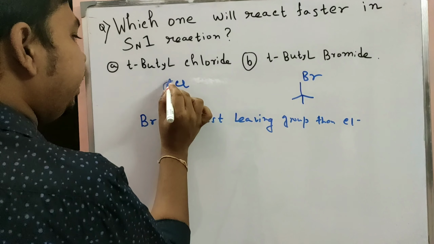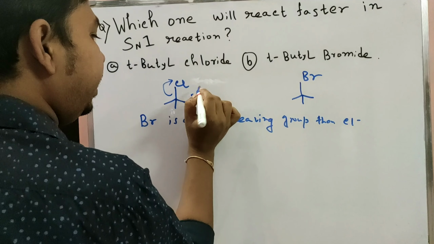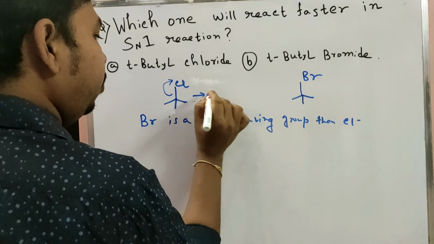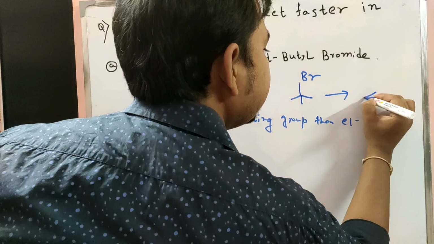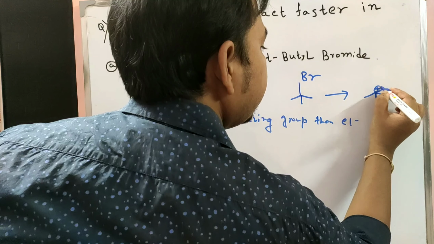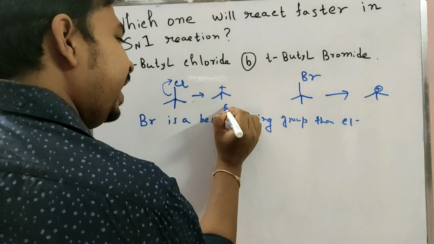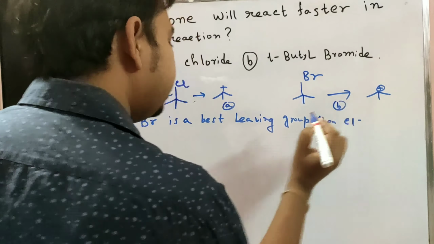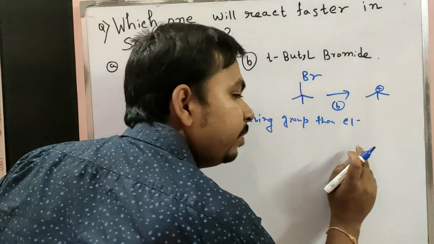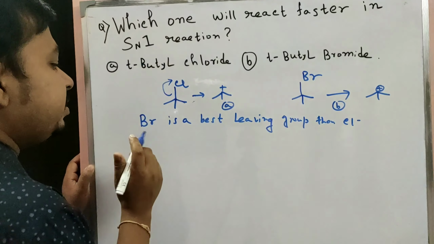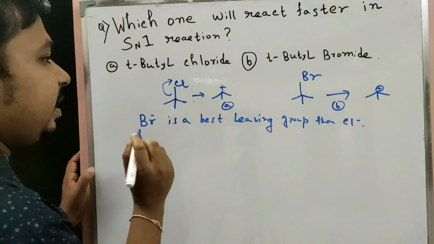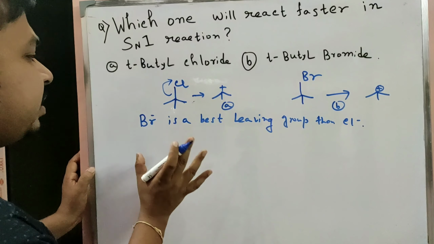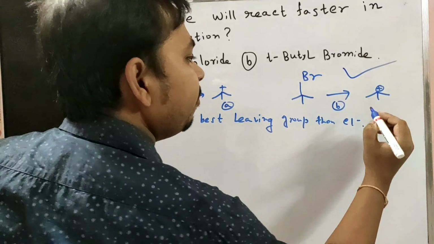So when Cl leaves, the carbocation forms, and the same carbocation forms in case A and in case B. But bromine is a better leaving group as compared to Cl minus, Br minus is a better leaving group. So in that case the reaction has a faster rate.